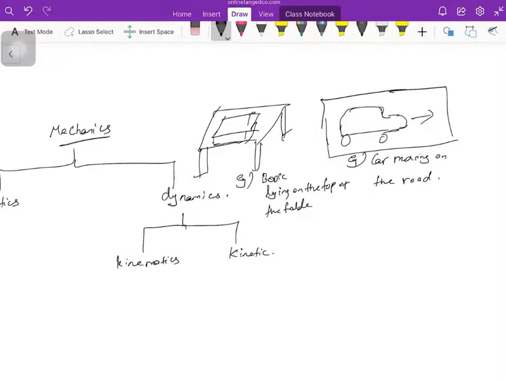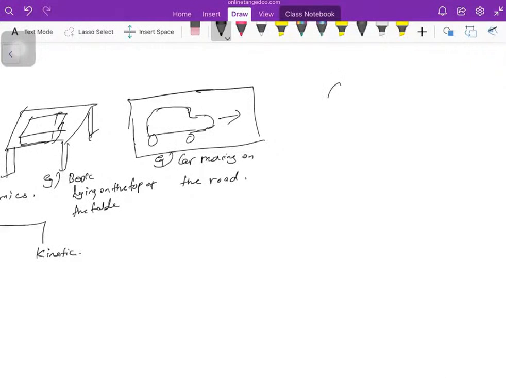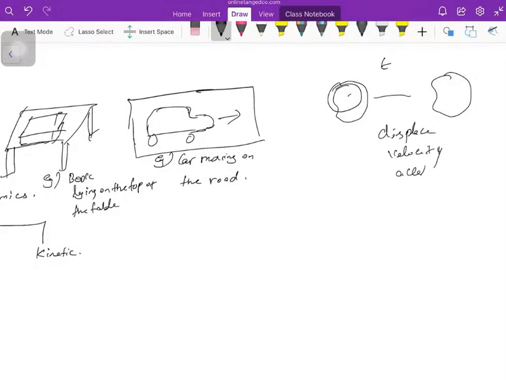Kinematics means the behavior of the body under motion, without considering the forces. We want to know only the spatial information: from a particular time, this arbitrary body has moved to this particular point. So we want to know only the displacement, velocity, and acceleration, how it is spatially moving from one space to the other. Studying this is kinematics.